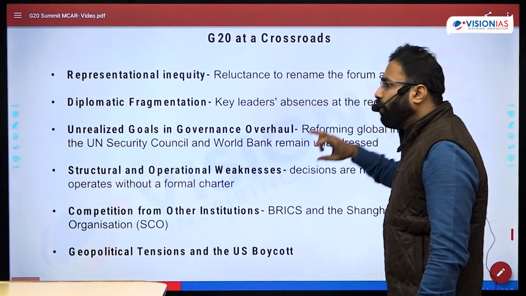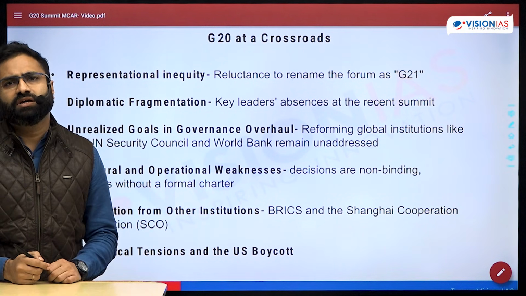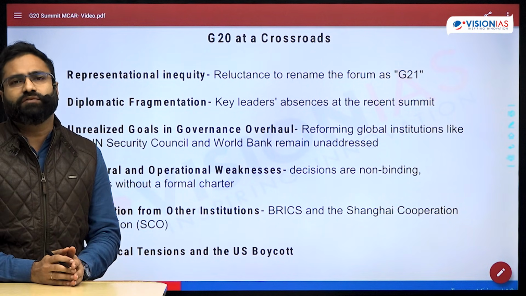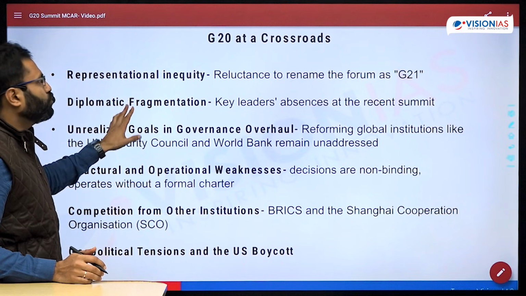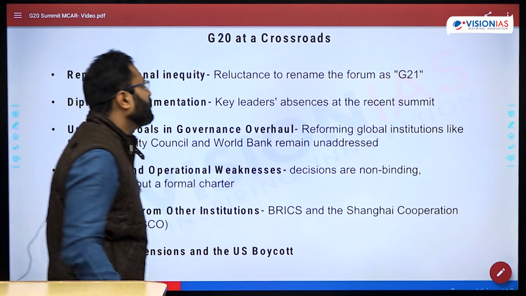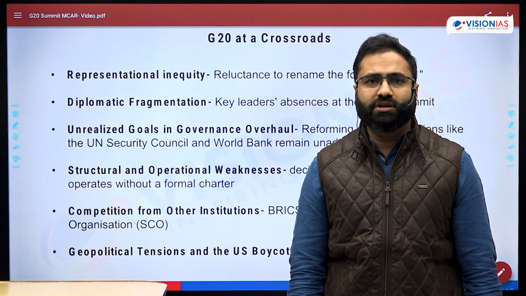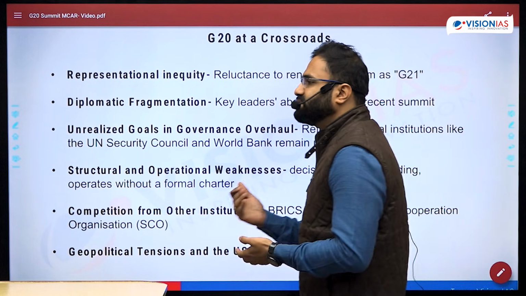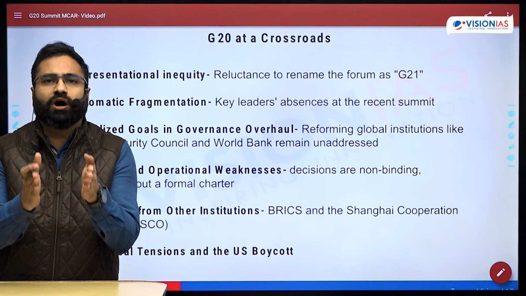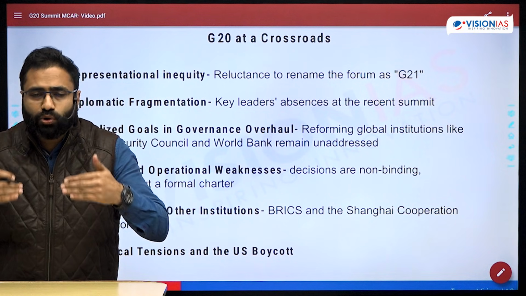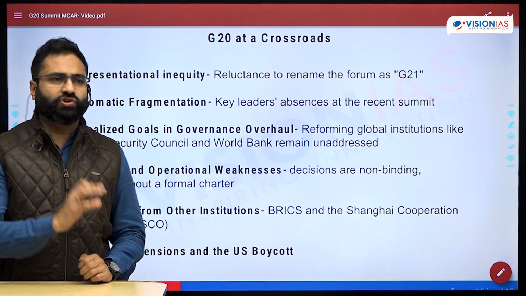Now, all of this is not good. There are also certain issues that right now G20 is facing as a group, and certain individual countries which are preventing the path of G20 also. So the first important issue with respect to G20 is the representational inequity. So right now in 2023, there has been inclusion of the African Union. It should have become G21, but the reluctance is there that it is G20 only. That means to some extent there is a hesitancy from the perspective of certain countries that do not want to enlarge the scope of this organization. That shows the colonial mindset of certain countries.